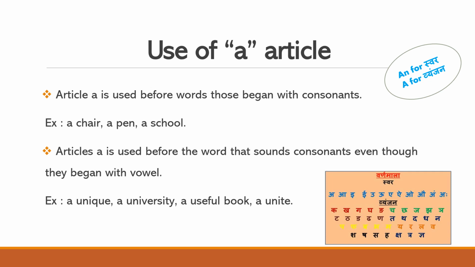Yes. Let's see the next example also. University. University. Again, U is a vowel. But from this you are getting the sound of 'yu', not 'a'. You are getting the sound of 'yu'. It means the 'ya' sound. 'Ya' comes in vyanjan. For vyanjan what do we use? For vyanjan we use the article a. Okay, nice.